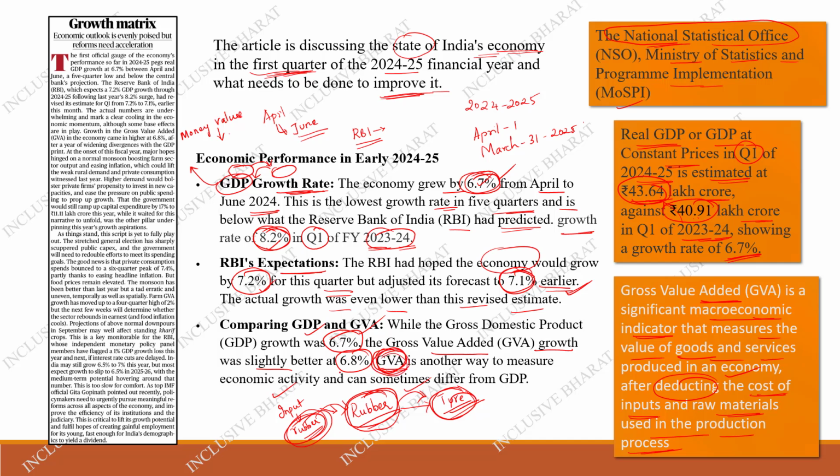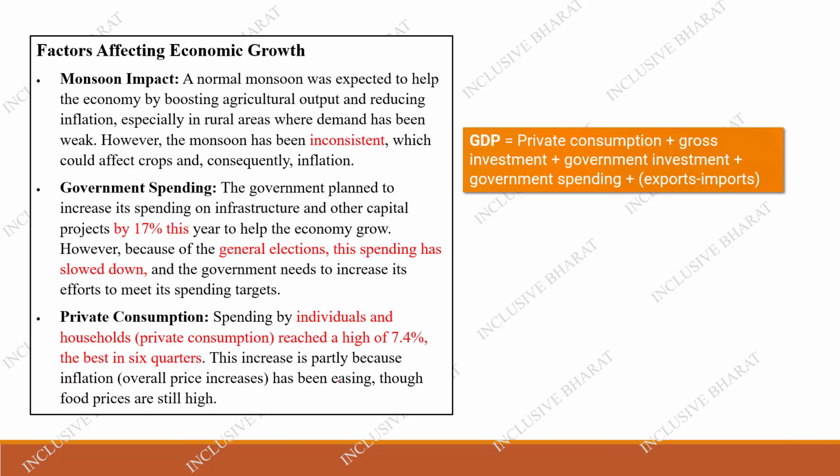So this is also another significant macroeconomic indicator that shows how a country's GDP or GVA grows. Okay, what are the factors affecting this economic growth? See here, the factors affecting are, first, the monsoon, then the government spending, and then the private consumption. So before getting into this, let's understand how to calculate the GDP.